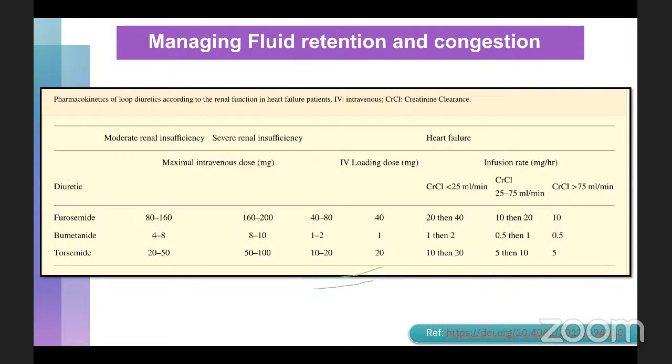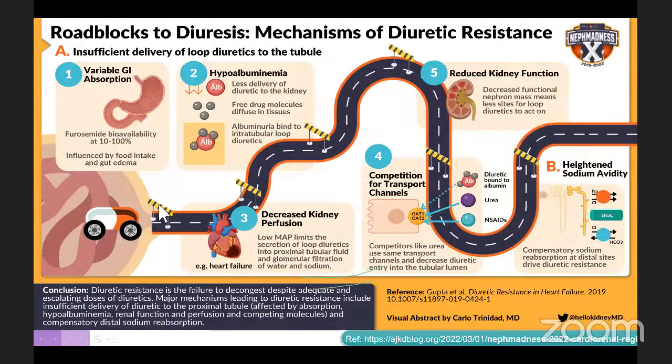Now, this particular slide I want you to draw your attention to, because whenever a patient is going to have renal insufficiency, the more severe the renal insufficiency is, you may have to increase your dose of diuretic. There is no point giving a patient an IV Lasix of 20 mg or 40 mg and saying that the fluid retention is not being taken care of. Now, that is because of a phenomenon called diuretic resistance.